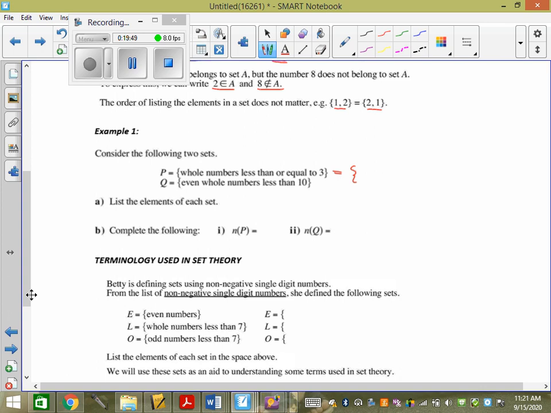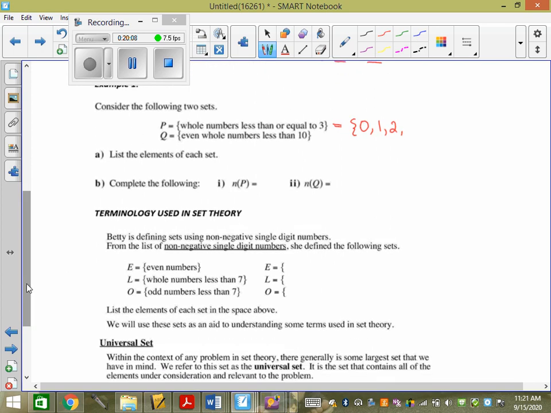What do I start at? 0, because with whole numbers you start with 0. And then my next one would be 1, 2. Do I include 3? Yes, because it says less than or equal to. If it just said less than, I would not include the 3.